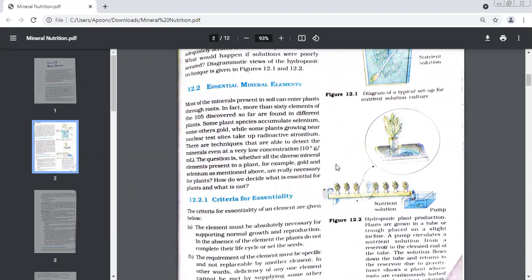So let us read about essential mineral elements. Just one paragraph, very quickly. The first part is all reading and learning. Read quickly, essential mineral elements.